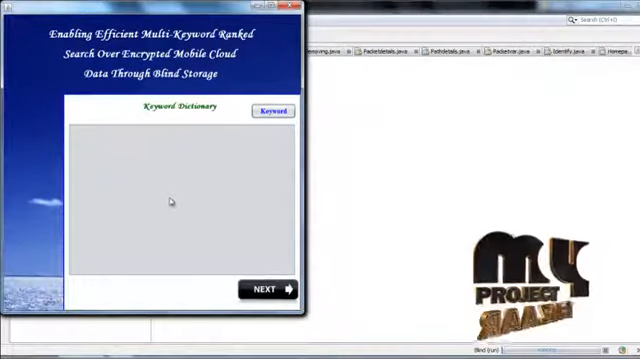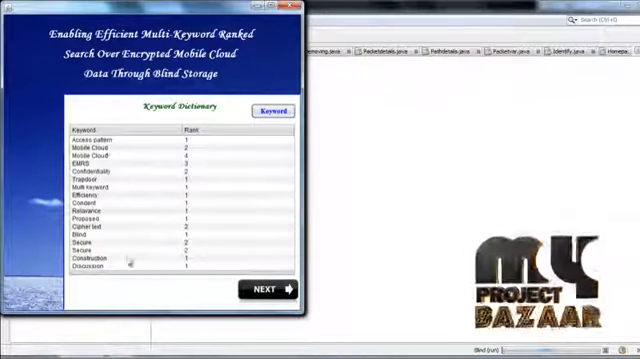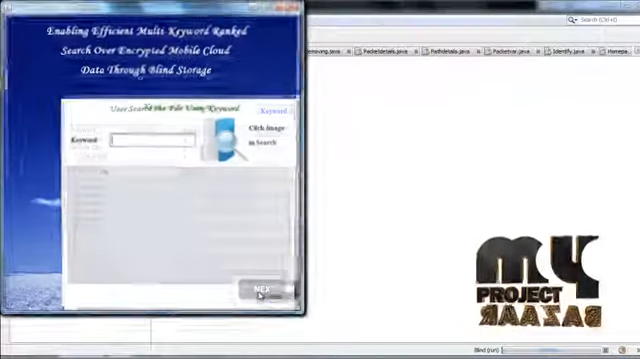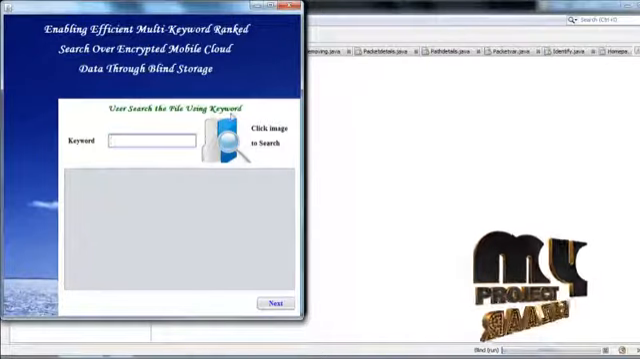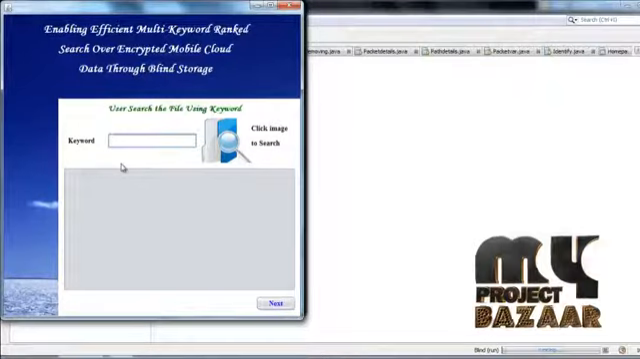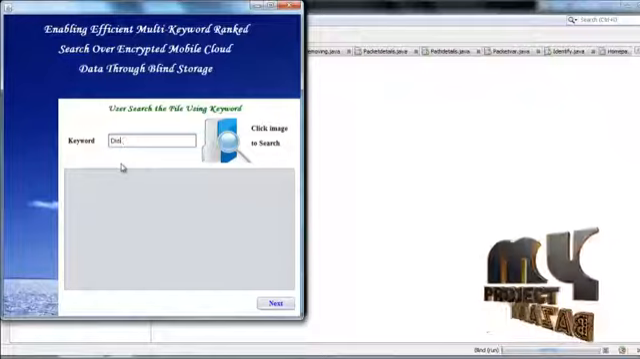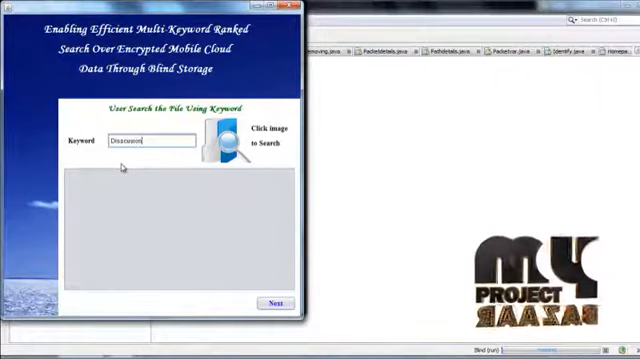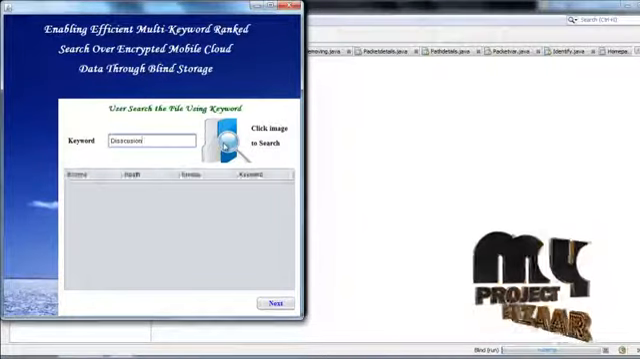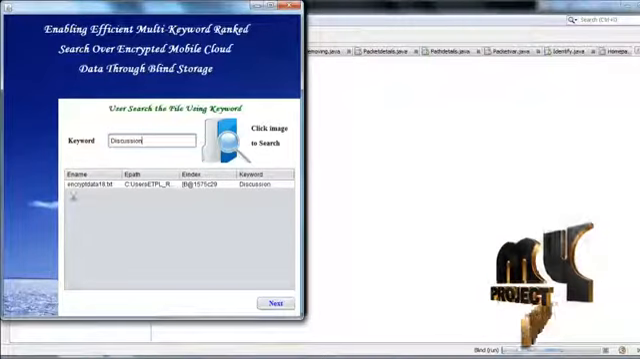Go to the next process. User views the keyword dictionary. This is a keyword and this is the rank the file gets. Go to the next process. User searches the file using a keyword. So give the keyword correctly. Click the image to search. User views the encrypted file details.